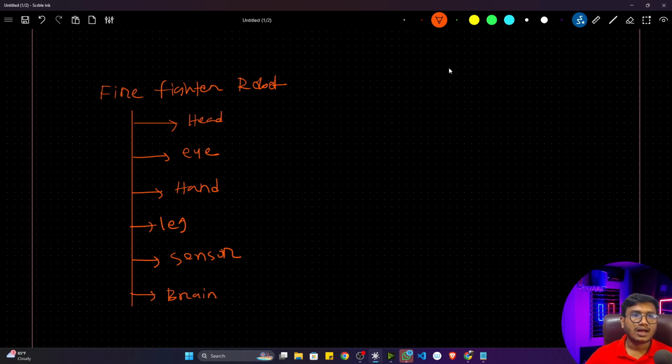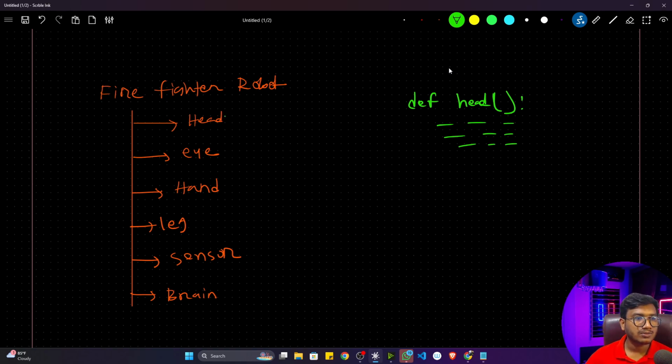So what I did, I just created different functions for different components. Let's say first of all, for head, I created a function. Let's say def head. Okay, so head is a function. And inside that I wrote the code related to head, like how head will be working, how it will move. Okay, everything I had written.